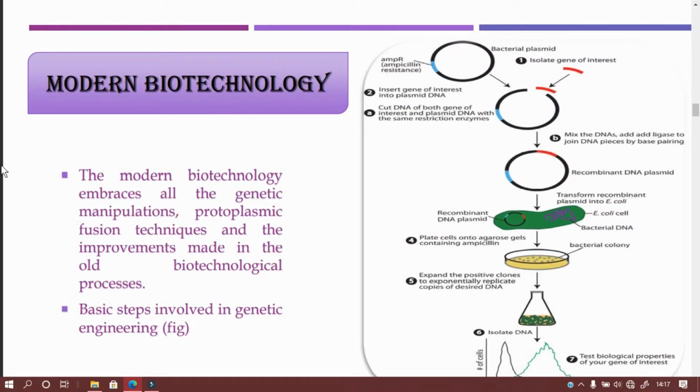Next we shall see modern biotechnology. Modern biotechnology embraces gene manipulation and protoplasmic fusion techniques. The protoplasm of two cells can be fused, which is the protoplasmic fusion technique, along with improvements made in the old biological processes.